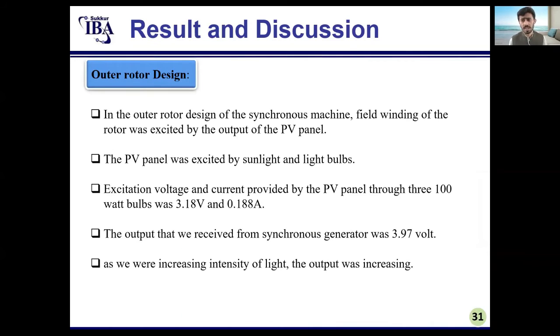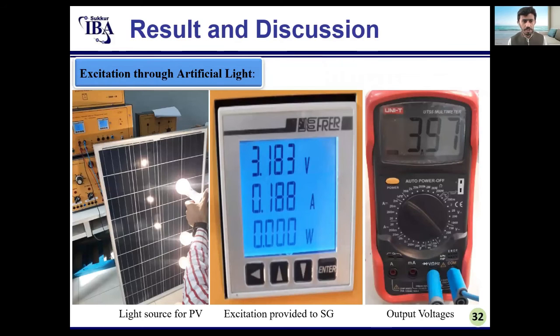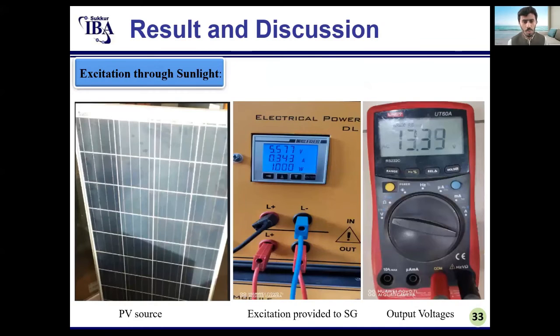In the outer rotor design, we tried to excite the field winding of the synchronous generator through a PV cell placed outside the generator. We used two methods: first, a 100-watt bulb as an artificial light source, and second, sunlight. With artificial light, we provided excitation of 0.18 to the field winding and generated almost 4 volts AC from a 24-volt rated synchronous generator.